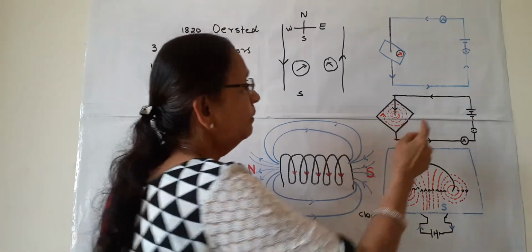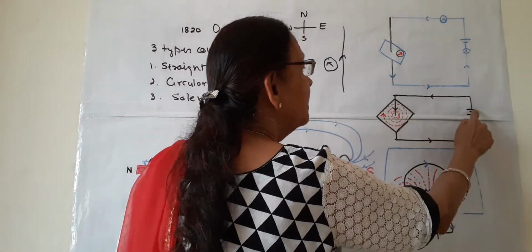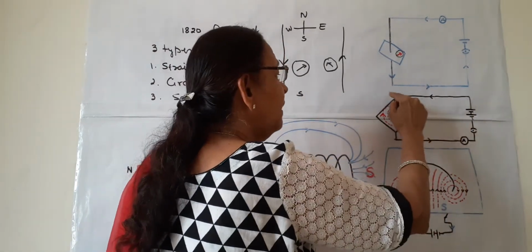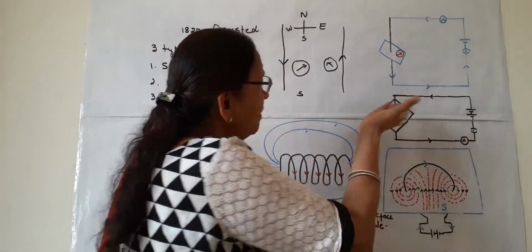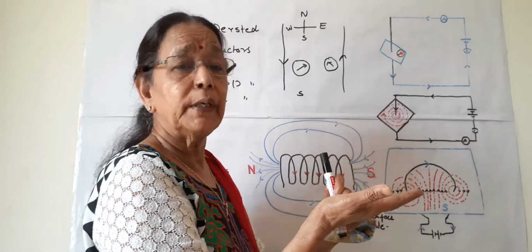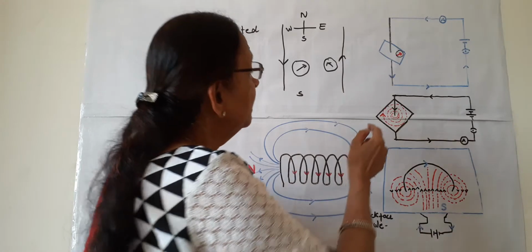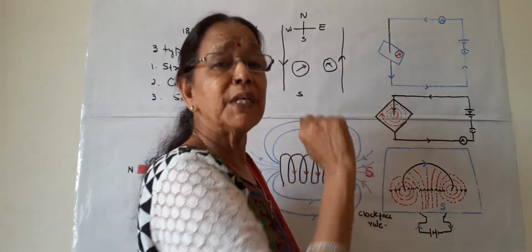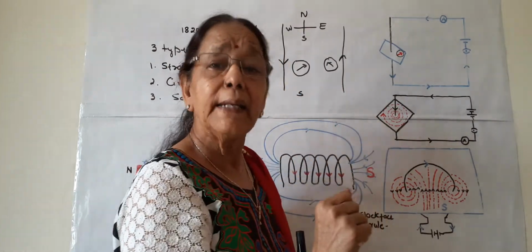What happens when current is passed? When it is switched on, this is the positive terminal, so current will pass from this side, go like this and come like this. If we place some iron filings on this cardboard, tap a little, and current is passed, what will happen? These iron filings will arrange themselves in concentric rings as shown in this diagram.